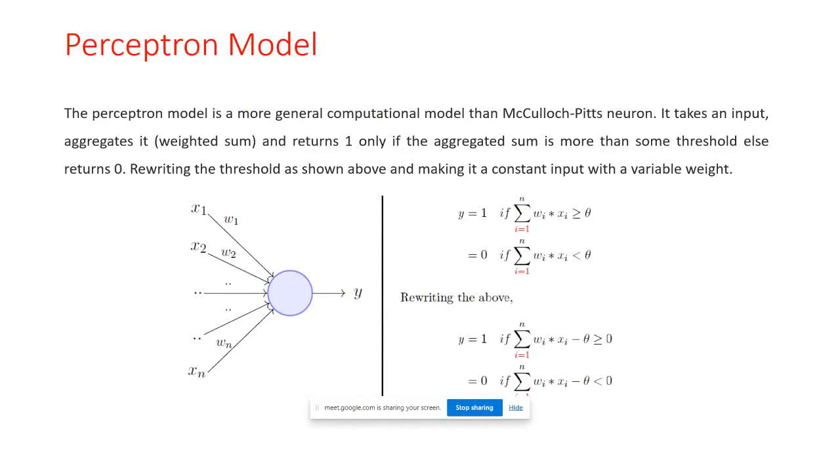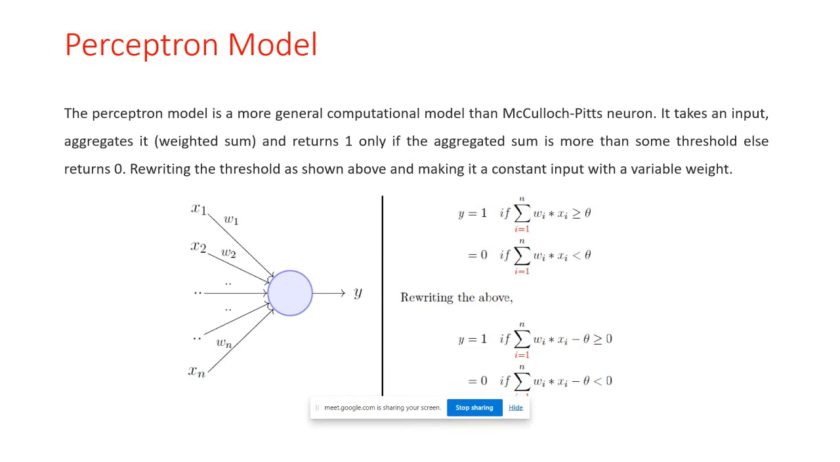So the perceptron model is a more general computation model than the McCulloch-Pitts neuron. It takes an input aggregation, that is the weighted sum, and returns 1 only if the aggregated sum is more than some threshold, or else returns 0. In the previous unit we also discussed the summation and the threshold value. If the summation is greater than or equal to the threshold, that is theta, then the output is 1. If the summation is less than the threshold value, then it returns 0.